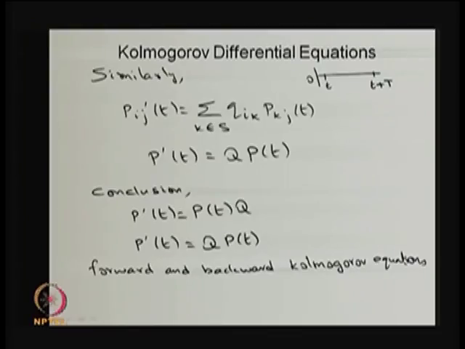If you solve the equation with the initial condition, because it is a differential equation, you need an initial condition. What is the transition probability of the system moving from i to j at time 0? If you know the initial condition, by supplying that and solving this equation, you will get the Pij of t. Once you know the Pij of t, then you can get the distribution of X of t.